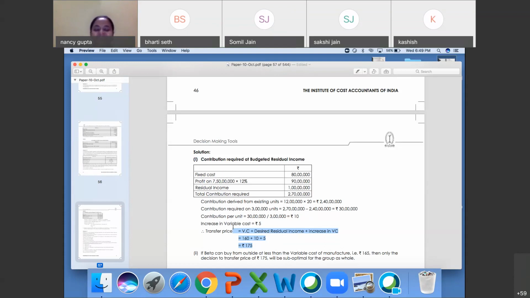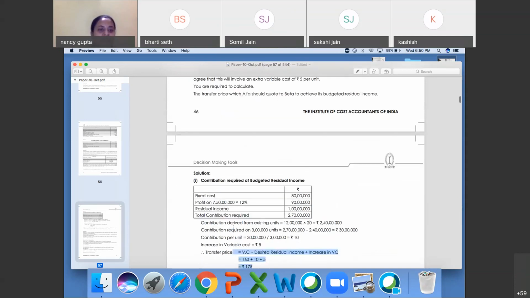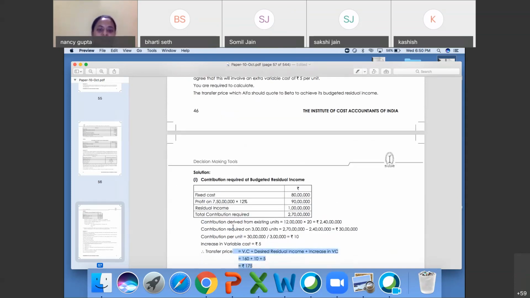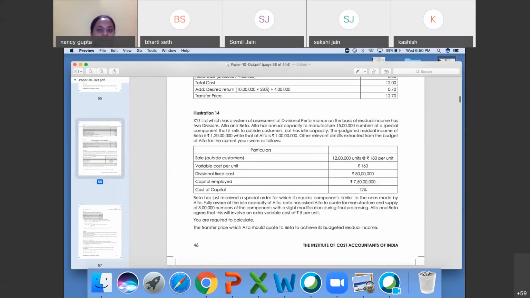Very much aware, Shivangi, that is residual income. Optimal is you can utilize this option. Contribution derived from existing is 20. Yes, 20, 180 minus 160 will be 20 rupees. Residual income is your income, 1 crore rupees you want to generate. It was already given in the question. The budgeted residual income you want to generate from Alpha is 1 crore rupees.